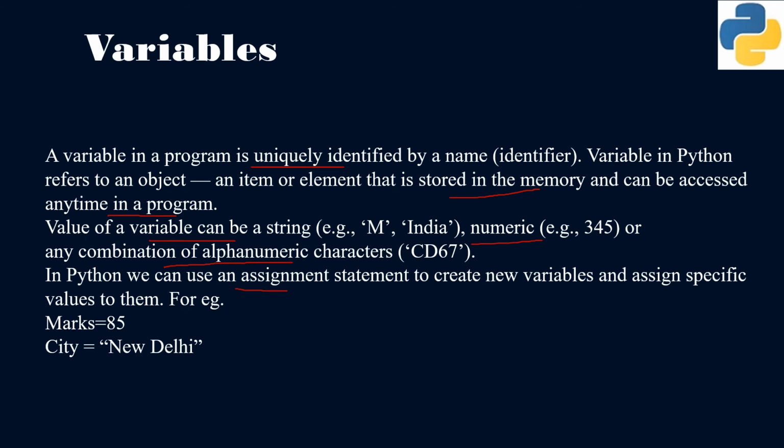In Python, we use assignment statement, that is the equal to sign, to create new variables and assign specific values to them. For example, if I say marks equal to 85, here marks is my variable name, 85 is the value that I am giving to the variable. Let's take another example. If I say city equal to New Delhi, so city is my variable name, New Delhi is the value that I am assigning to this particular variable.